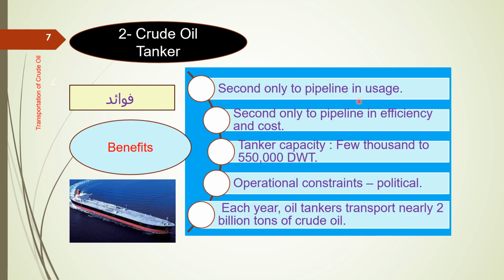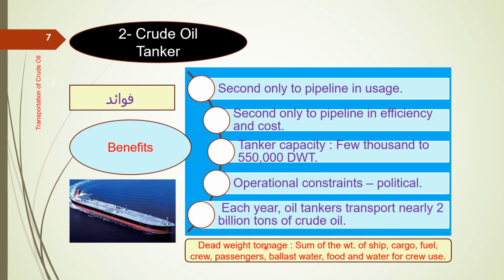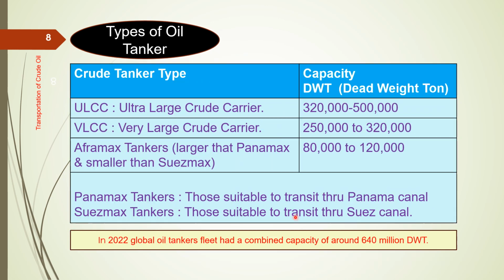Crude oil tanker benefits. Second only to pipeline usage. Second only to pipeline efficiency and cost. Tanker capacity is a few thousand to 550,000 DWT. DWT is deadweight tonnage, which is the sum of the weight of the ship, cargo, fuel, crew, passengers, ballast water, food and water for the crew. If you add all of these, the total is called DWT. Operational constraints: political or war. Each year, oil tankers transport nearly 2 billion tons of crude oil.